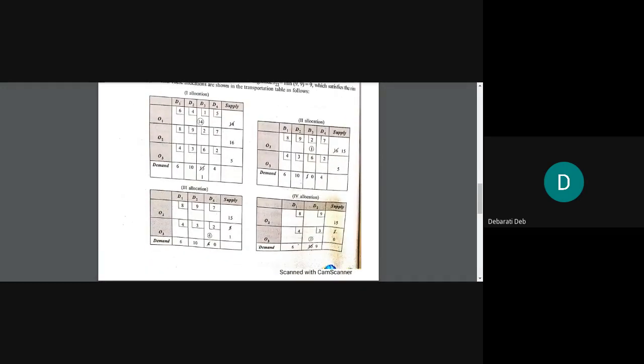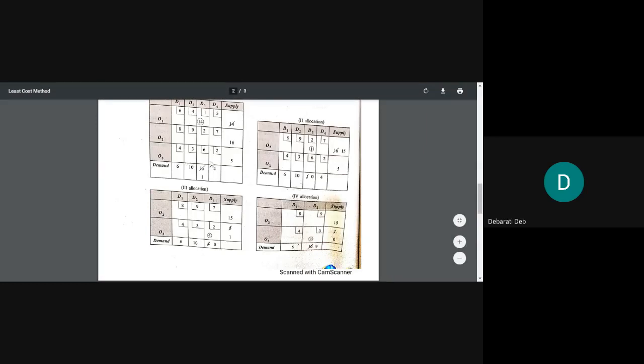See, this is how it is done. All of you look at your screen, please. See, when we are striking off one column or one row, in this sum, this first row has been struck off in the first step. O1 has been struck off. So in the second allocation, you will name it as second allocation and you will not write O1 in those allocation boxes. Can you see the second allocation box? In there, O1 is not written because it has been struck off in the first allocation. So you will start with O2, O3 and D1, D2, D3, D4.